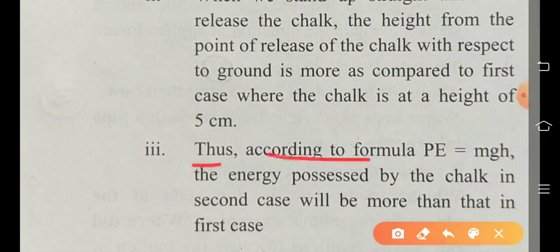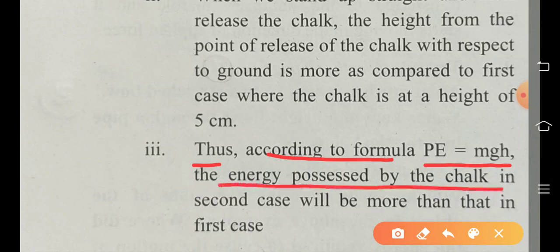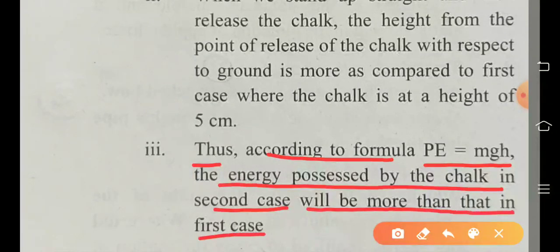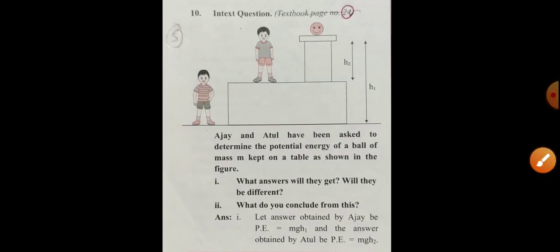Thus, according to the formula of potential energy, equal to mgh, where m is the mass of the object, g is the acceleration due to gravity, and h is the height, the energy possessed by the chalk in the second case will be more than in the first case. The more the height, the more the potential energy stored in an object. Remember this concept.